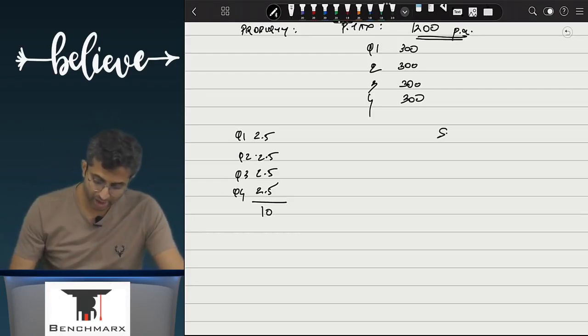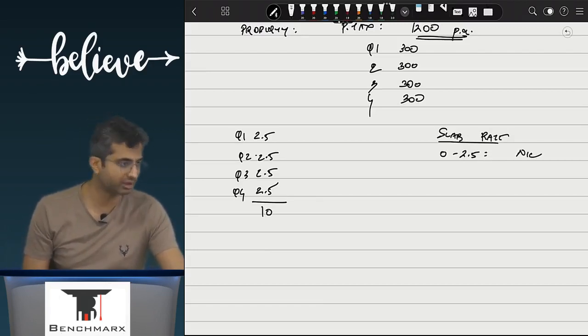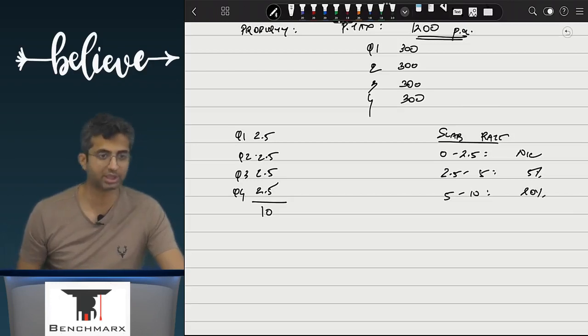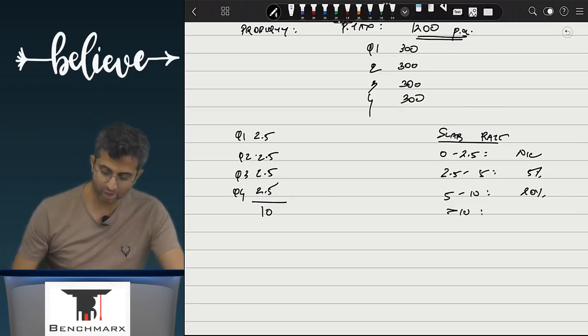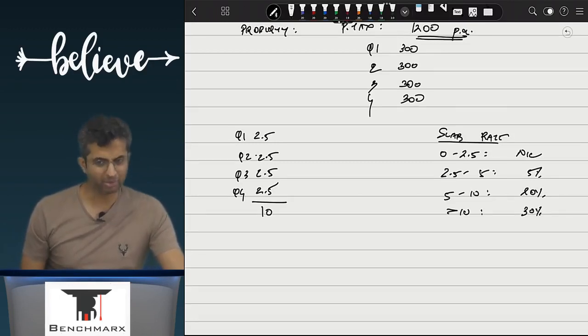So over here, the slab rates are for calculating income tax. If your profit is between 0 to 2.5 lakhs, it is tax free. You don't pay any tax. Between 2.5 to 5 lakhs, you pay around 5% tax. Between 5 lakhs to 10 lakhs, you pay around 20% tax, and above 10 lakhs, you end up paying 30% tax. Are we clear with this? This is slab rate. So, do you understand?